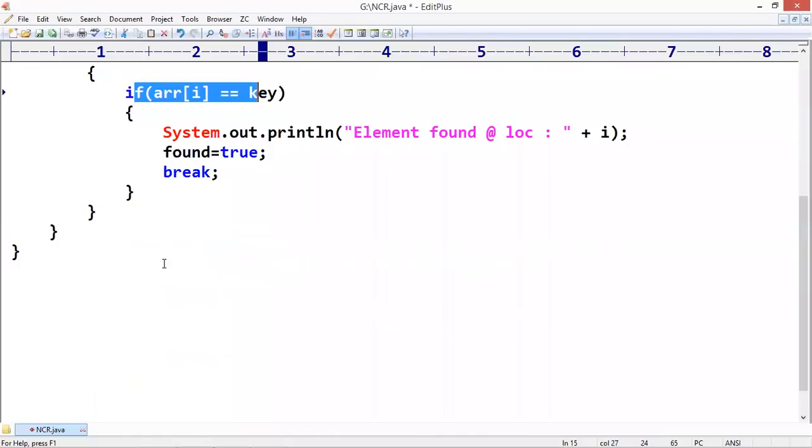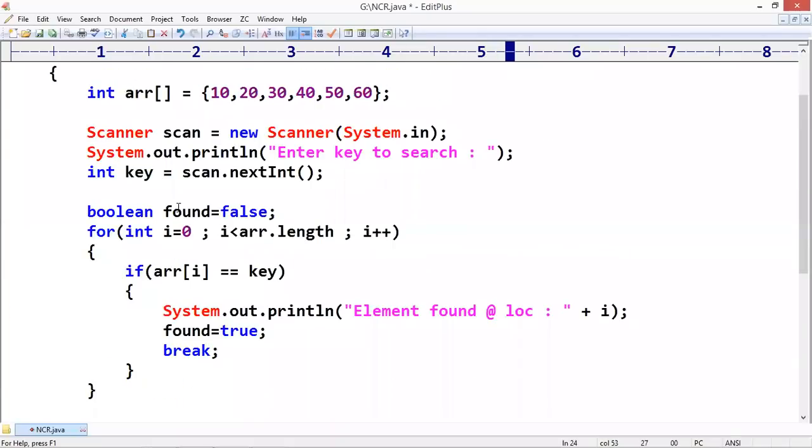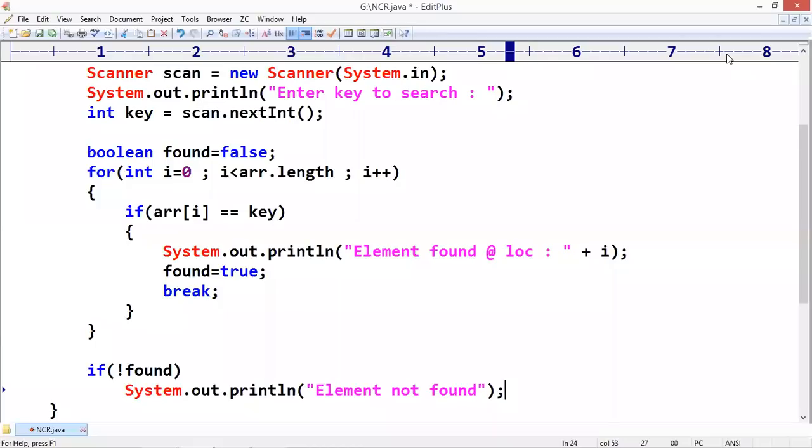Element already found. If not found, we are giving the message that element not found. Look at this. In different ways, we need to understand this code.